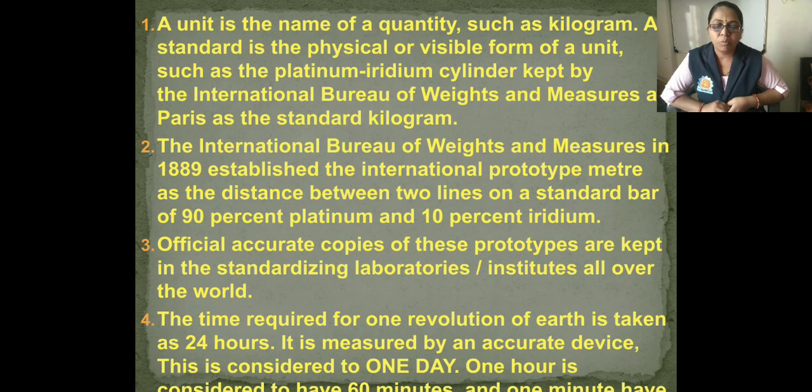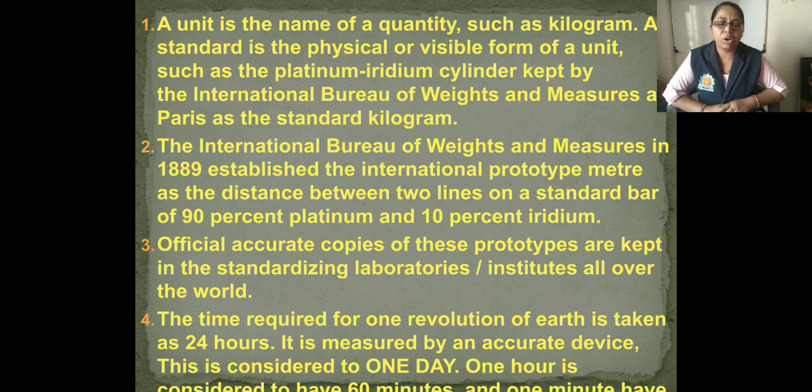Now in that, a unit is the name of a quantity such as kilogram. A standard is the physical or visible form of a unit, such as the platinum iridium cylinder kept by the International Bureau of Weights and Measures in Paris as the standard kilogram.